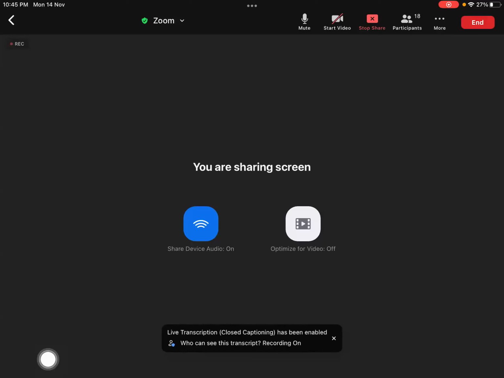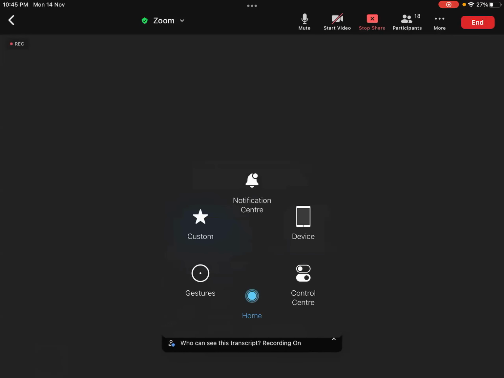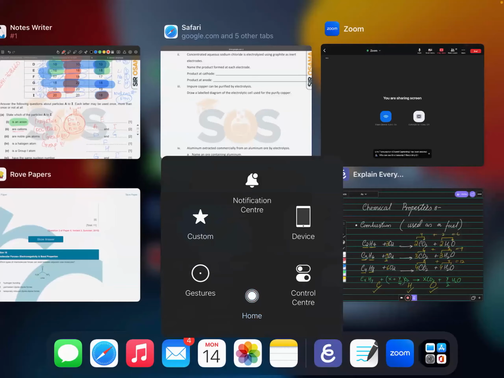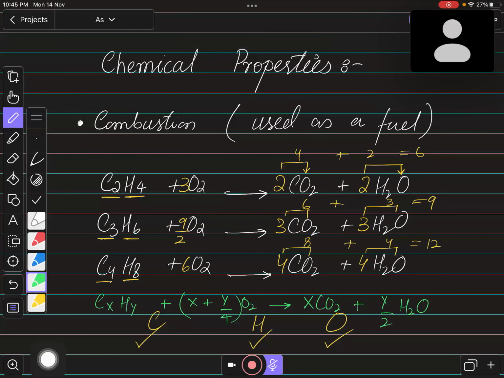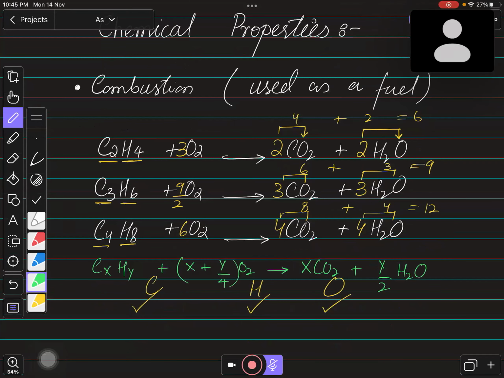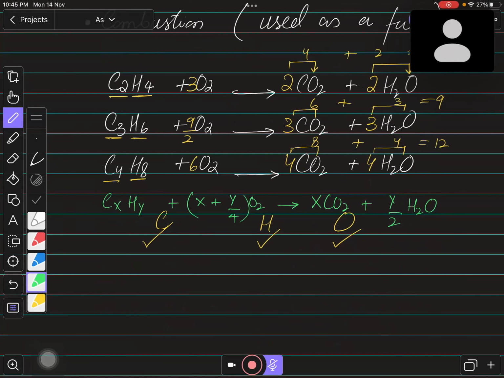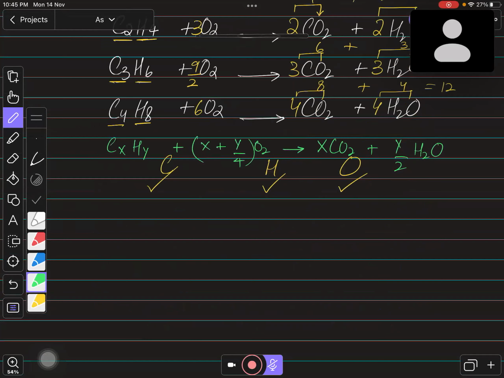Very good. You can see this, children, you have the balancing scene here, right? And the general equation, you can use this general equation over here because this is the general equation for hydrocarbons, and alkenes are also hydrocarbons, so the general equation is also going to be applicable over here, right? And because there is a disruption in the class, I'm just going to show you two more equations for the balancing over here.